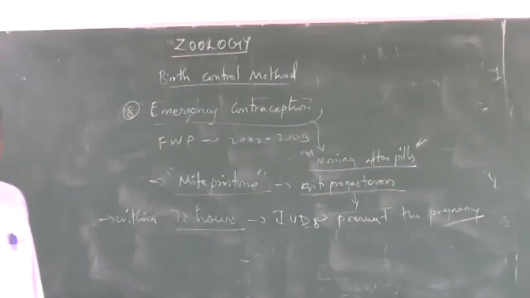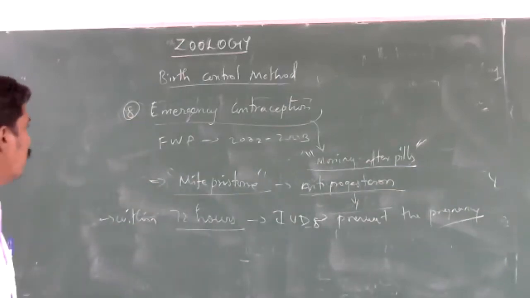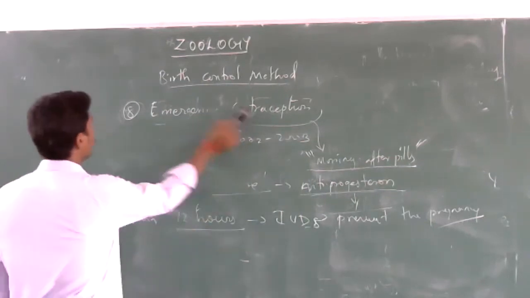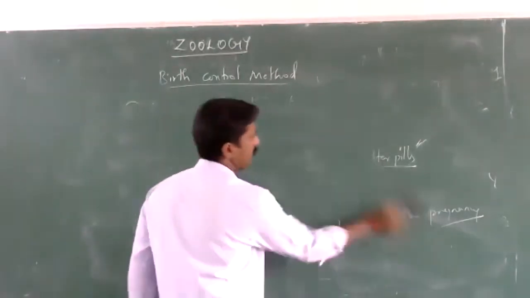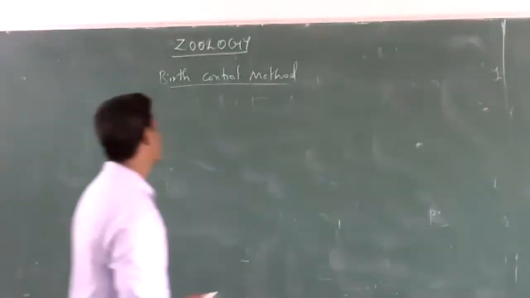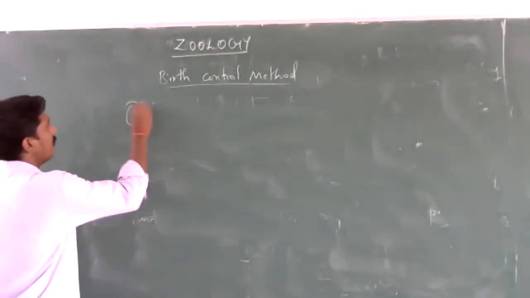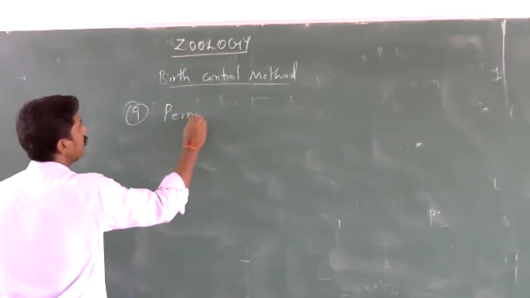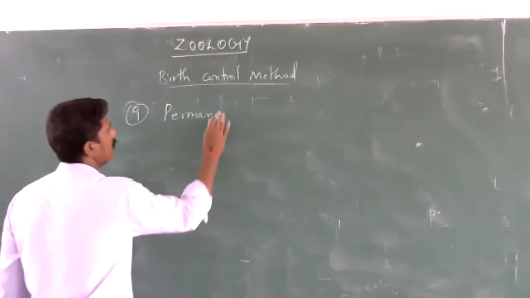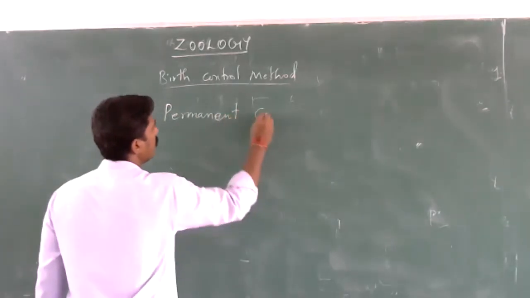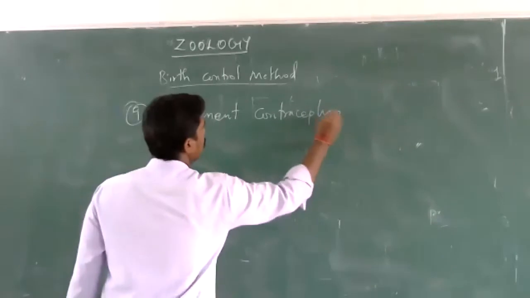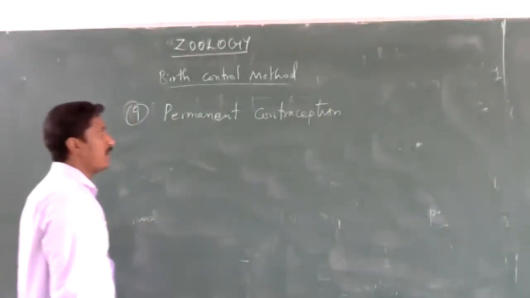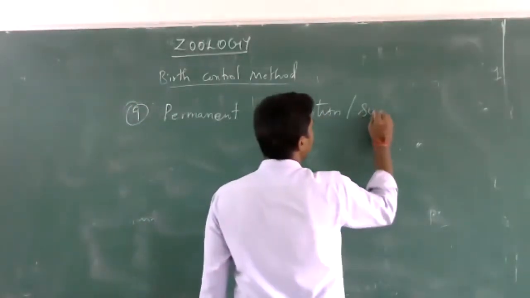Okay, and the ninth one, the last one, is permanent contraception, also called the surgical method.